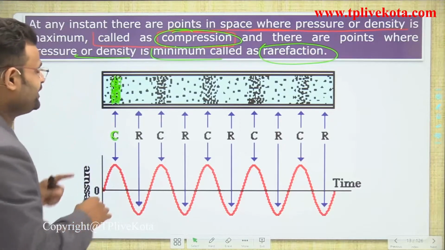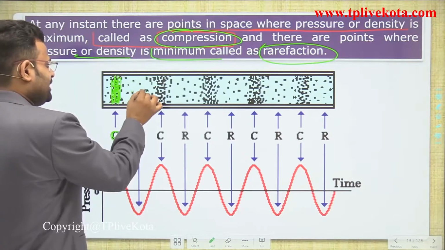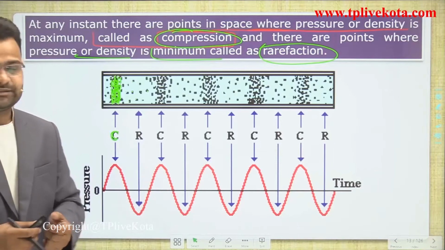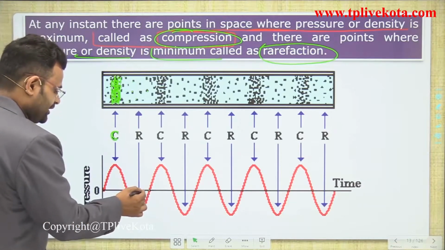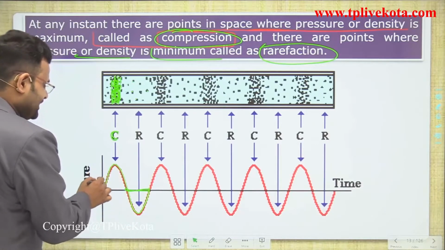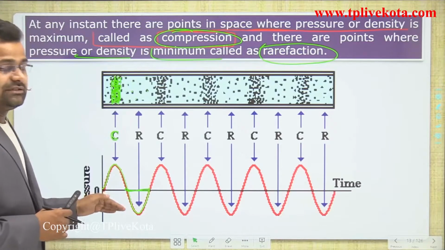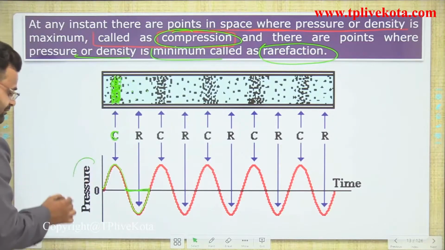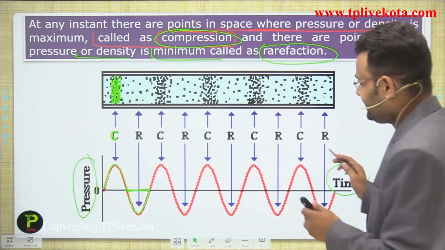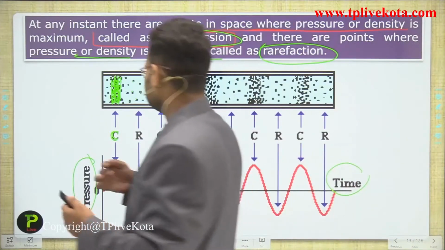And the part where the density will be minimum, guys, the particles maintain a long distance between them, so that forms a low density area. We represent compression as a crest and rarefaction as a trough in the graph between pressure and time, which means that the wave is moving in a forward direction.